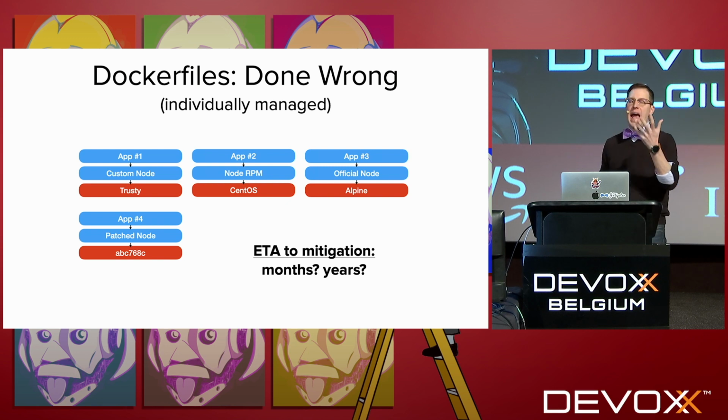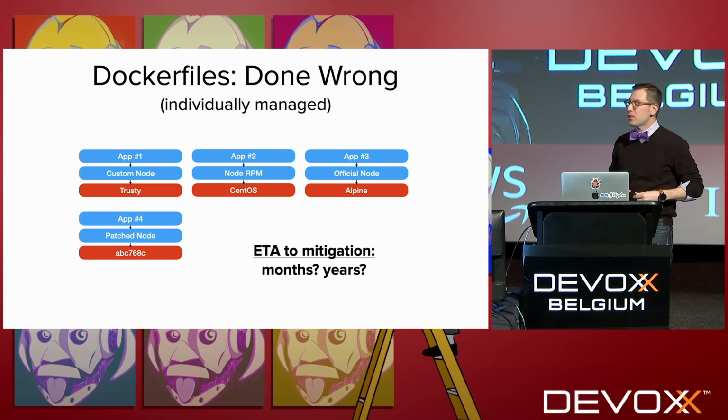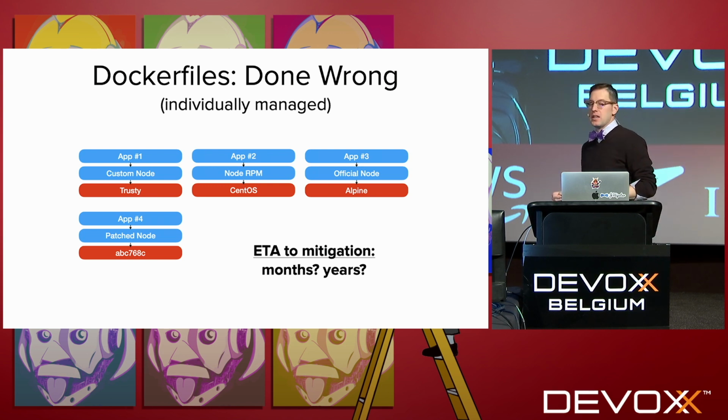And it gets really bad when everybody has that app that's been running in production for years. Nothing's wrong with it, so you didn't change it. And now to update OpenSSL, you have to recompile it, and for whatever reason, it doesn't build, right? So now you have to spend development cycles to get that thing working. Maybe the source code is gone. Good luck, have fun. That can really extend the ETA to mitigation out to years in the worst cases.